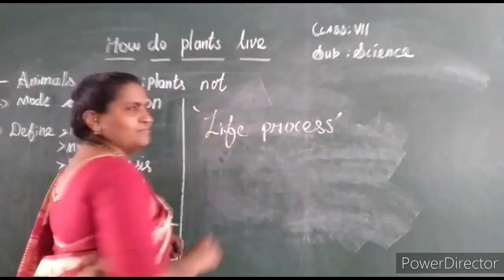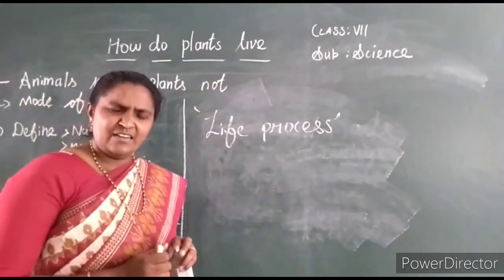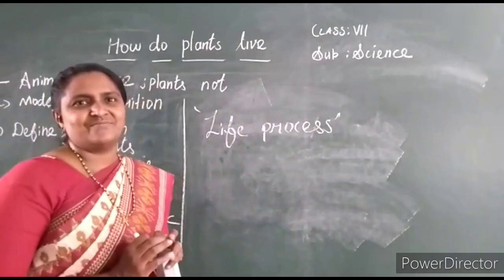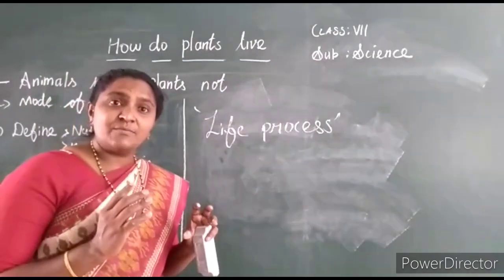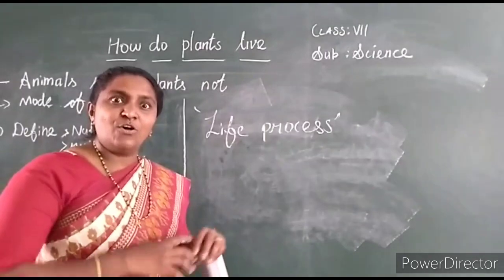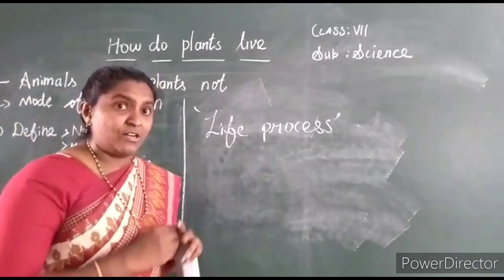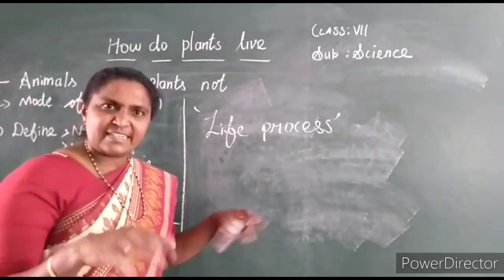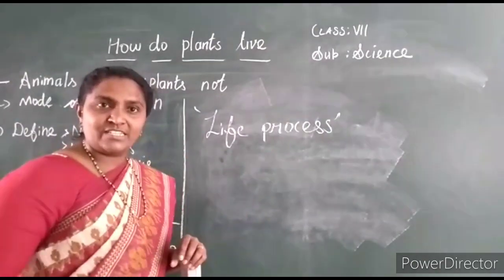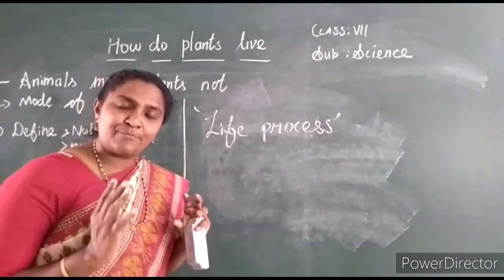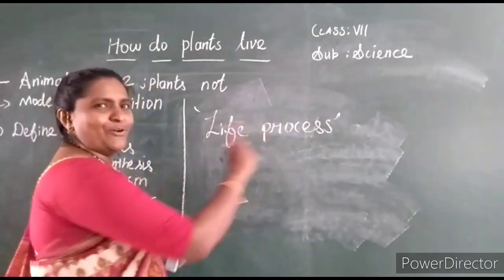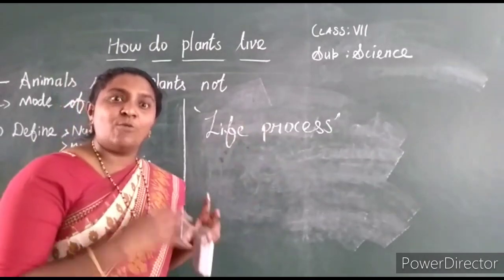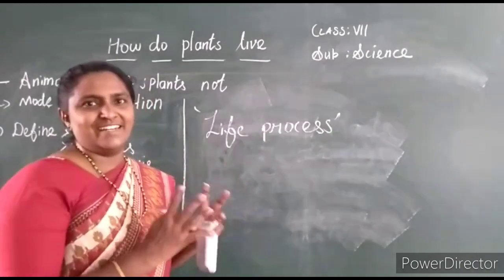What is a life process? It is the common characteristics of all living organisms. There are some common characters among all living organisms. What are the common characters? Respiration. All living things do respiration and excretion, they eliminate waste, and circulation. These common characteristic properties are called life processes, which are important for our life. It is a common property of all living organisms.